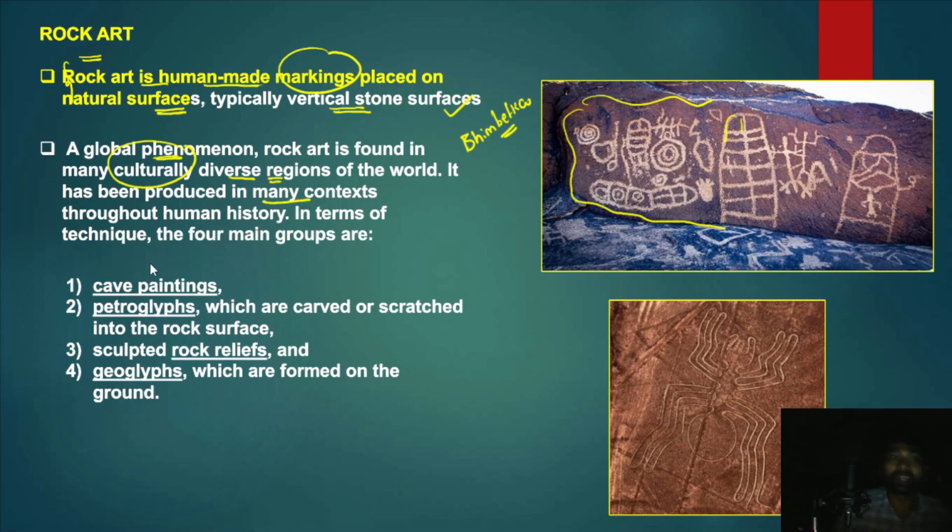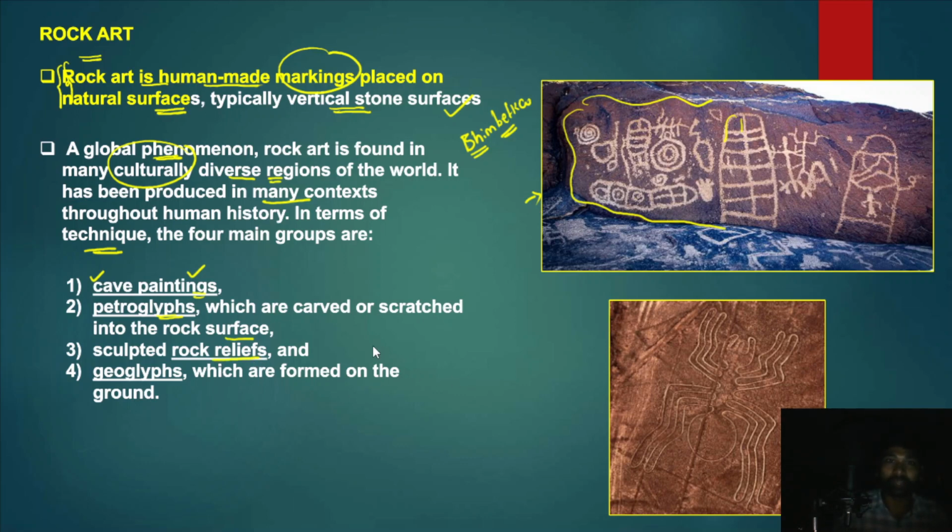So in terms of technique, the rock art form can be divided into 4 different types. For example, cave paintings that we specifically see in Bhimbetka. Now caves were used for inhabitation by the primitive man, prehistoric man. So cave paintings is one such type, and after that there are also petroglyphs which are carved or scattered on a rock surface. So this is the example of these petroglyphs.